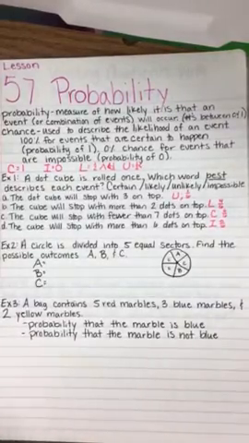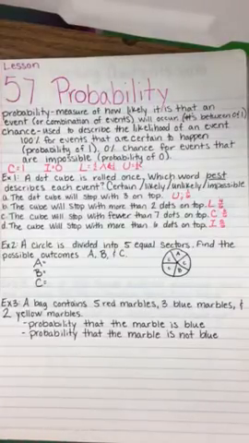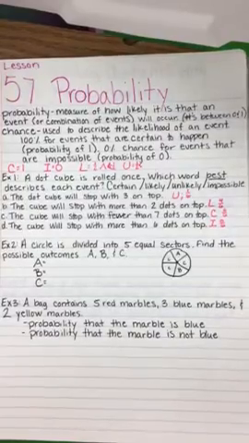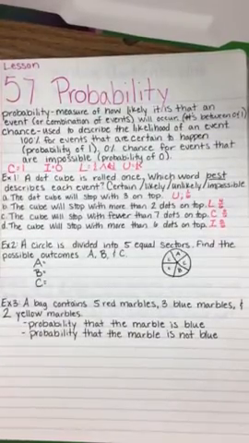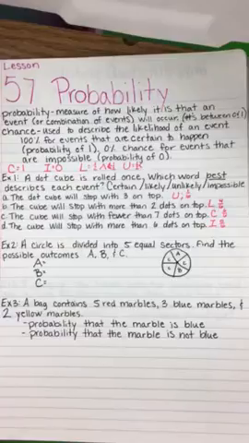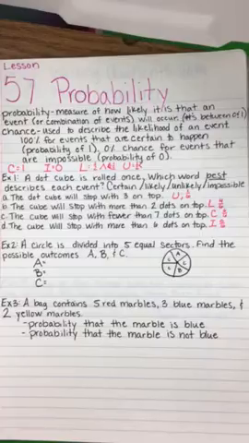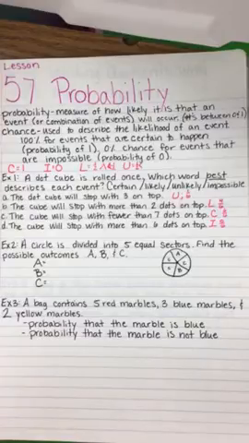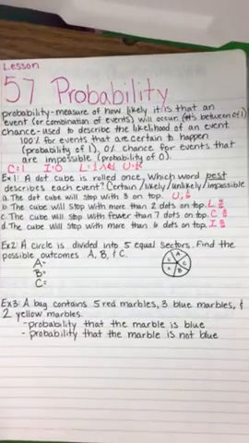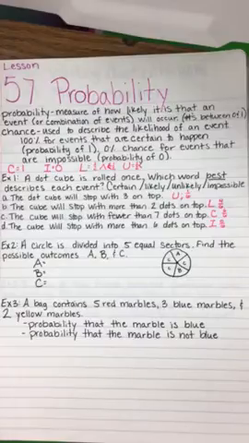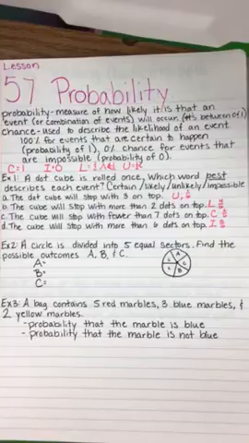Example 2. We do experiments that involve probability. Some experiments that involve probability are tossing a coin, spinning a spinner, and selecting an object from a set of objects without looking. The possible results of such experiments are called outcomes. The probabilities of the outcomes of any experiment always add up to 1. So it has to equal 1 as the total, or like 100%. Something can't be more than 100% likely to happen.